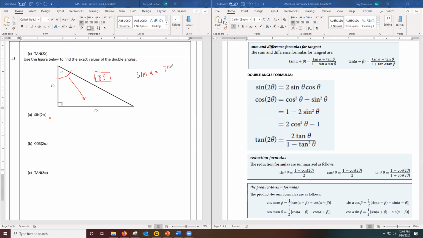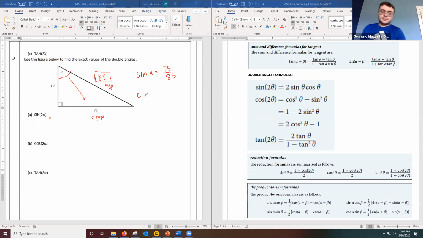75 over 85. Yep, that's right, because this is the opposite side and the hypotenuse is 85. And then 40 is the adjacent. Yep, cosine alpha is adjacent over hypotenuse. So that's going to be 40 over 85.